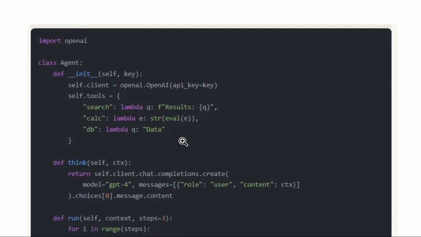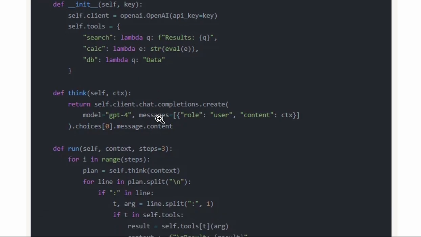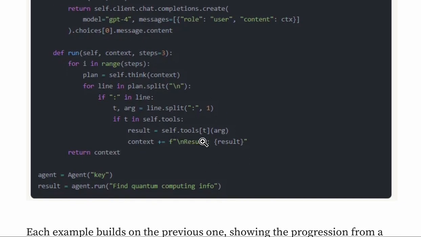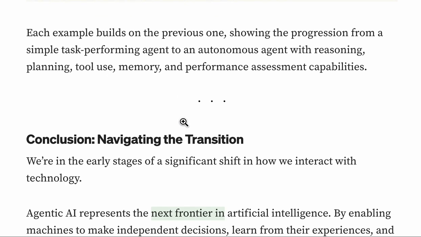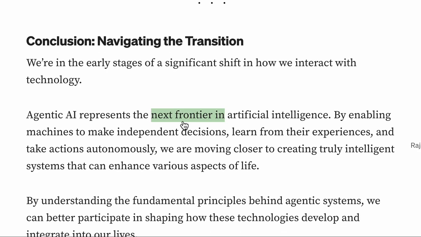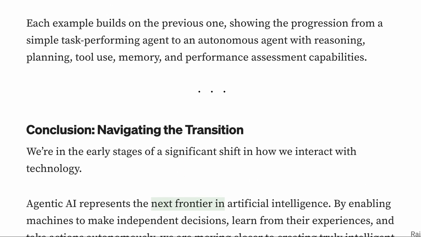Autonomous agent with reasoning and feedback loop: you get a search and then calculate, and you also give the database, and whatever model you want to use, like GPT-4. For the messages, you give a for loop and it's going to think by itself and get everything by itself. Agent.run, find quantum computing info. So everything is good in terms of agentic AI. It's still in the starting stages, but it's going to be huge in the upcoming months. Thanks.